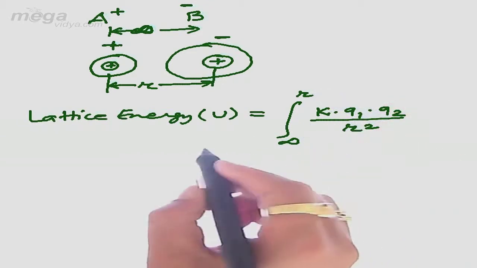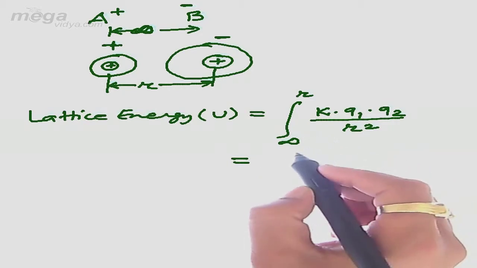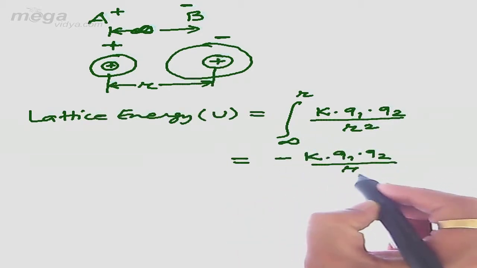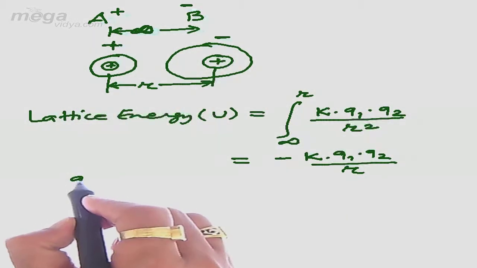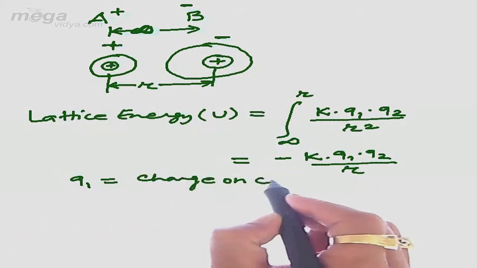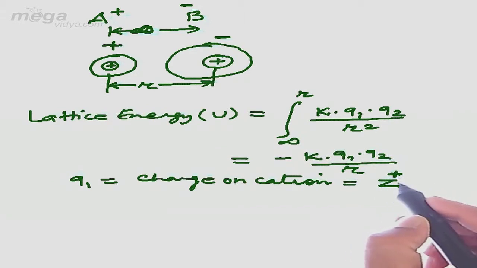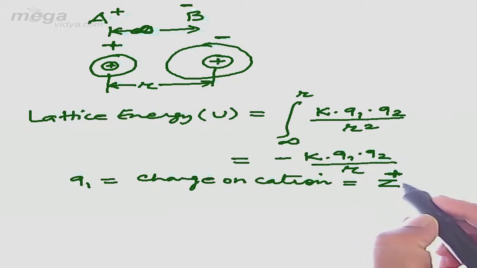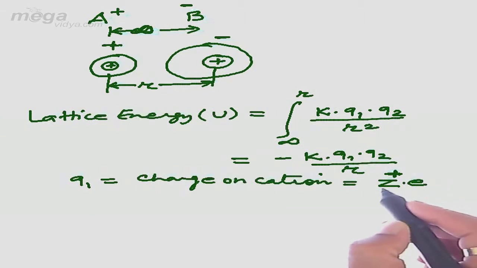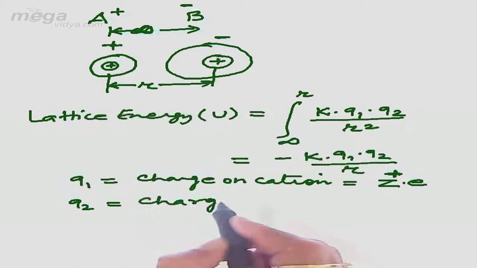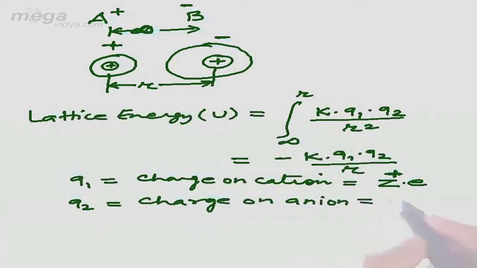Now finally we will be having lattice energy as minus K Q1 Q2 upon R on integration. Here Q1 is the charge on cation, also we can write it as Z positive, Z is the atomic number of the cation, positive is the cation, multiplied by the charge on electron, this will be the total charge associated with the cation. Whereas Q2 is the charge on anion, which can be written as Z into E. For anion we have to take negative charge here.